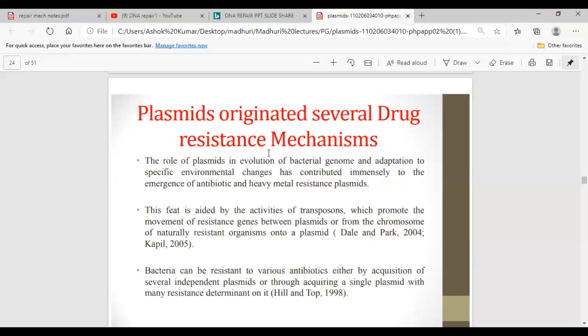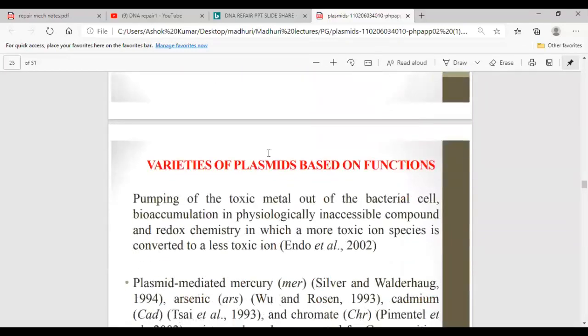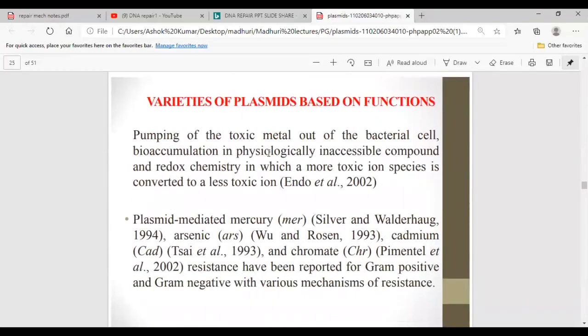Bacteria can be resistant to various antibiotics either by acquisition of several independent plasmids or through acquiring a single plasmid with many resistance determinants on it. So a bacterium can show antibiotic resistance to a particular antibiotic or many antibiotics together.